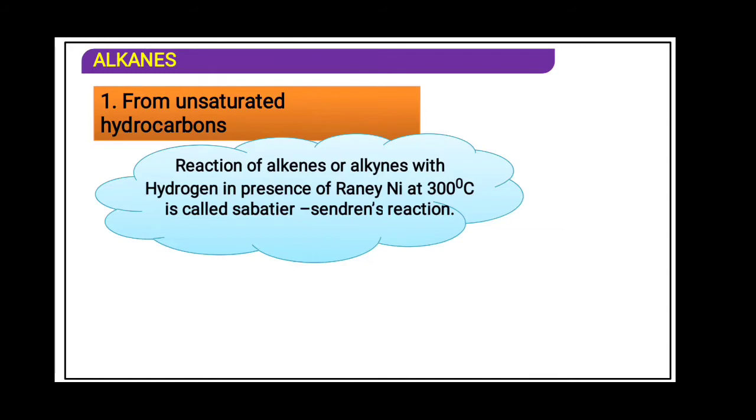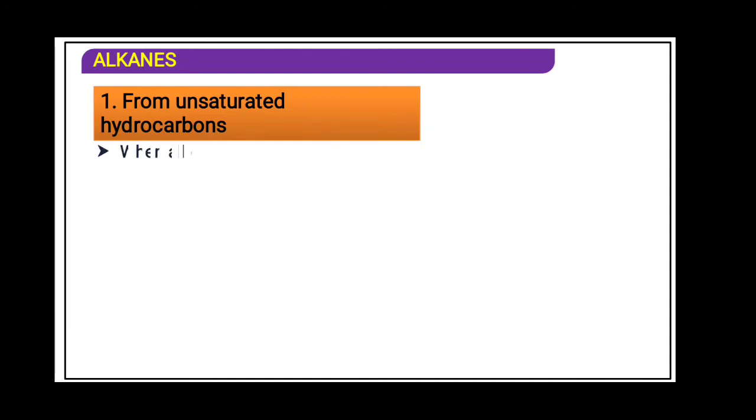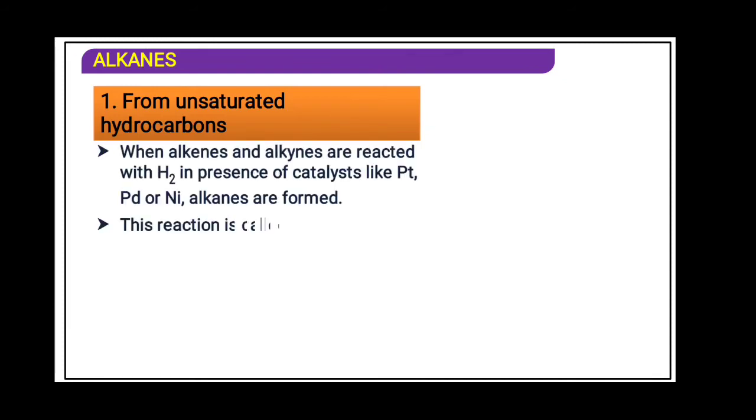That filtered liquid is added into ethyl alcohol. From ethyl alcohol the hydrogen is given for reduction purpose. Addition of hydrogen is said to be reduction. So in a double bond hydrogen is added in presence of Raney nickel, and in a triple bond also at high temperature. It is called the Sabatier-Senderens reaction. Now in presence of catalysts like platinum, palladium or nickel, alkanes are formed. That is, hydrogen is added. Addition of hydrogen is called hydrogenation.